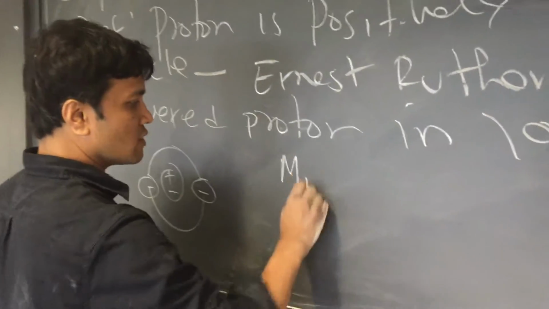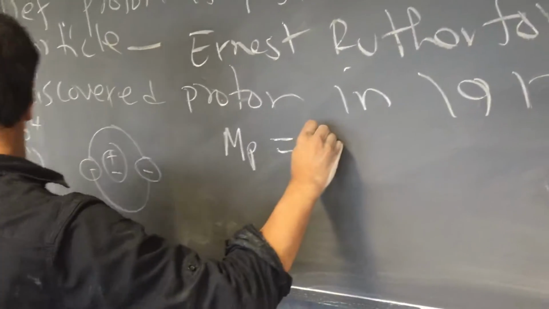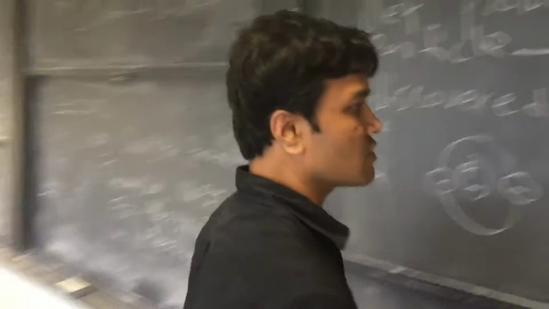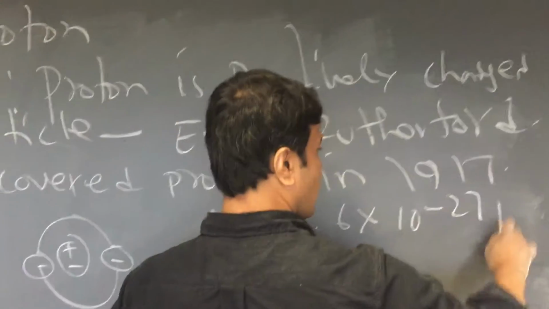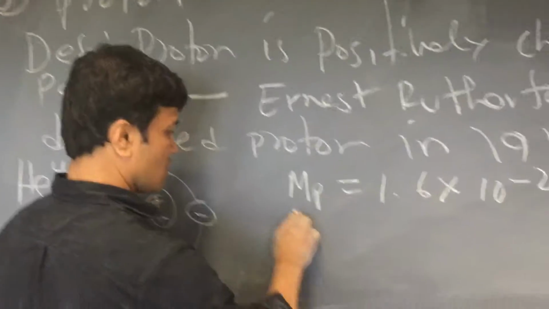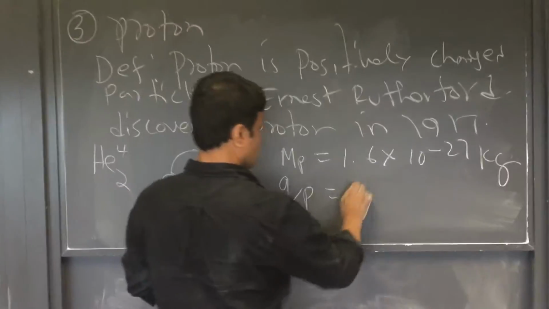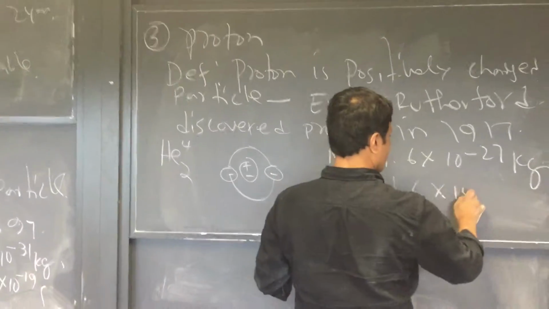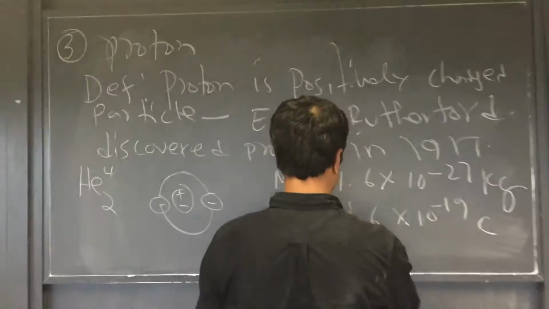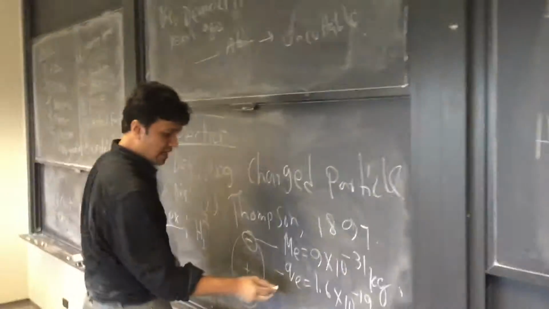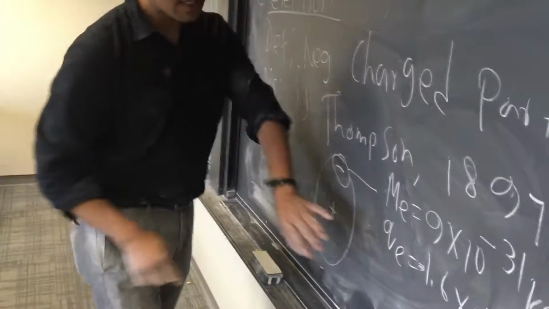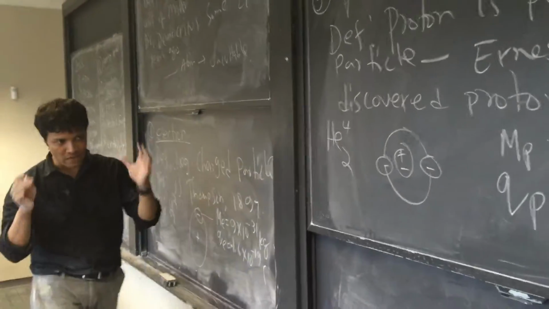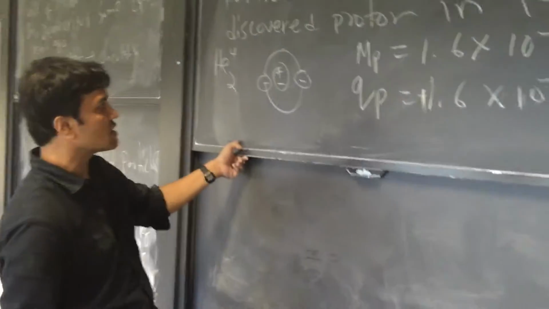The mass of the proton is 1.6 times 10 raised to negative 27 kilogram, and the charge of the proton is 1.6 times 10 raised to negative 19 coulomb. This is positive and this is negative. They have the same value, but different charges.